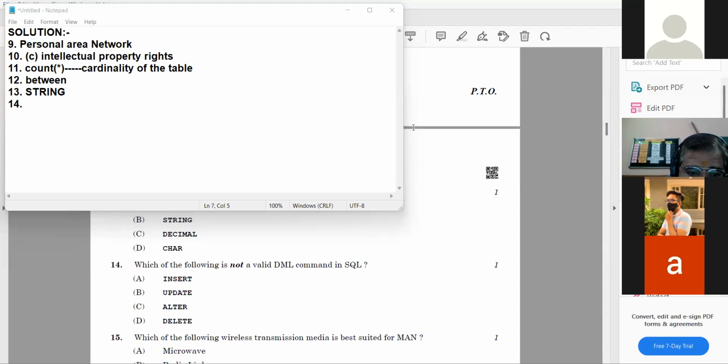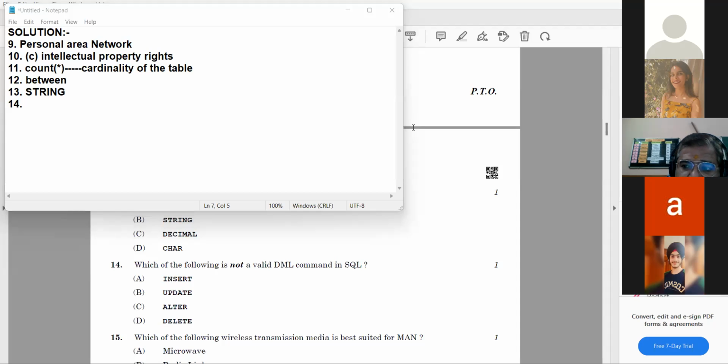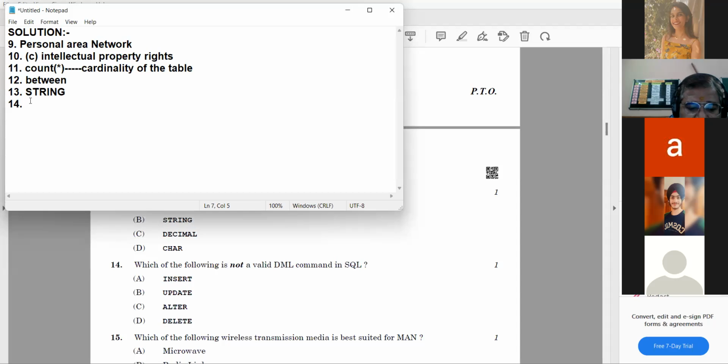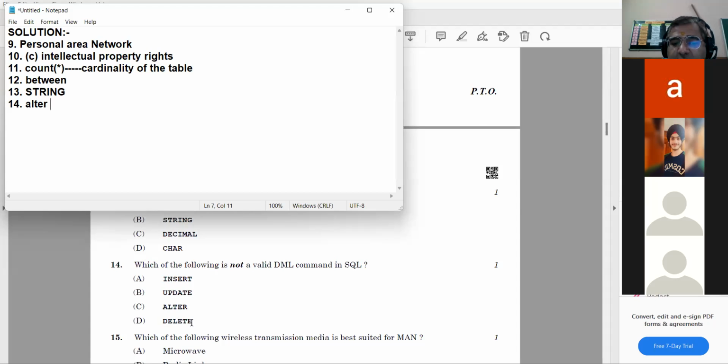Sir, alter. Yes, it is alter, because the rest of the three options, insert, update and delete, are in connection to the records. Only the alter command is in connection to the table. So alter command. Okay, 15th question.